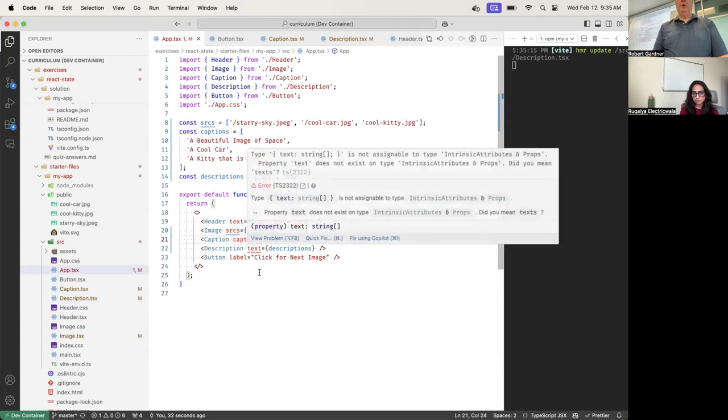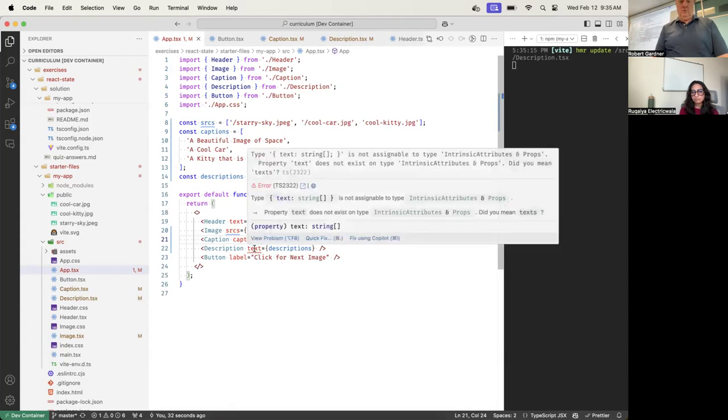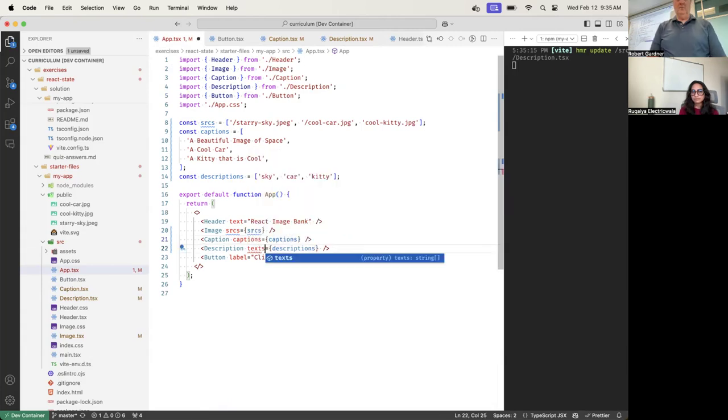Now, how do I fix this problem? I have an error here on the description prop. It says text does not exist on that type. Did I mean text plural? Yes, I did. Don't worry about how ugly that intrinsic attributes and props thing is. Unfortunately, these messages can be hard to read.